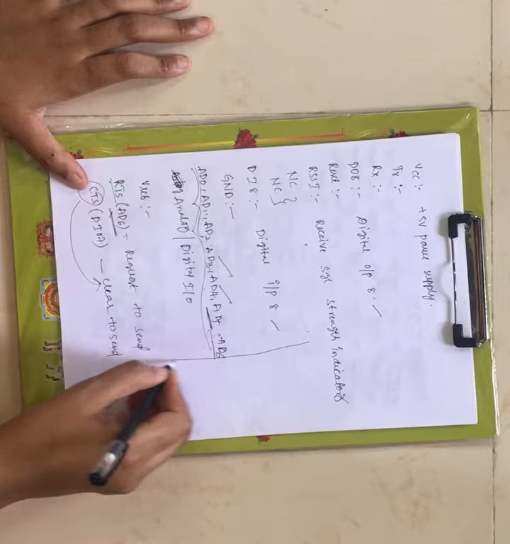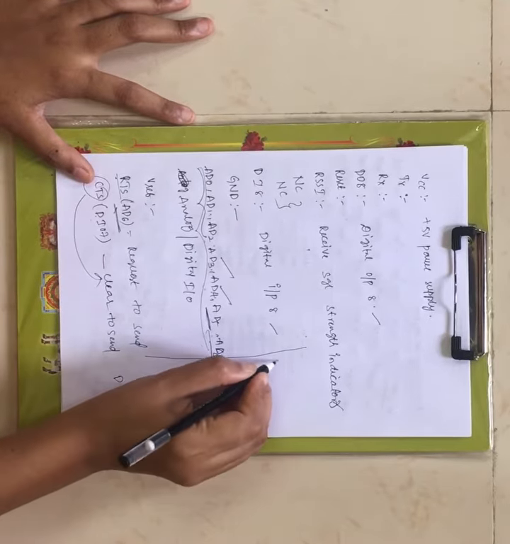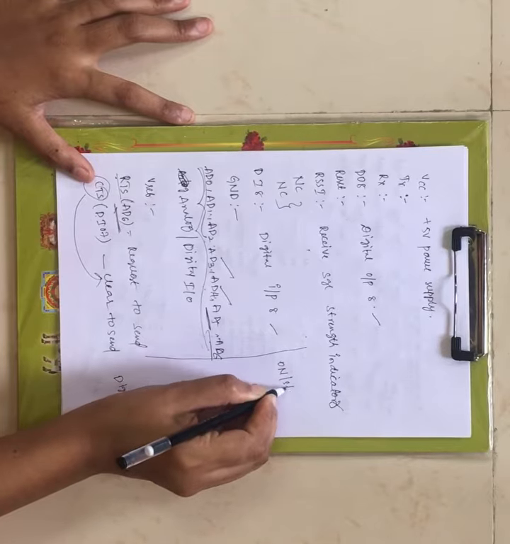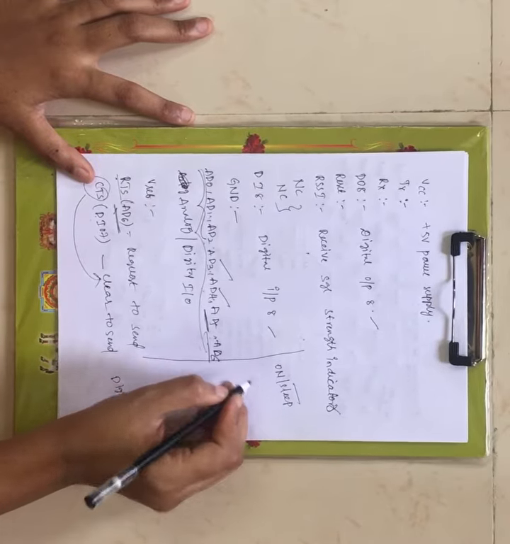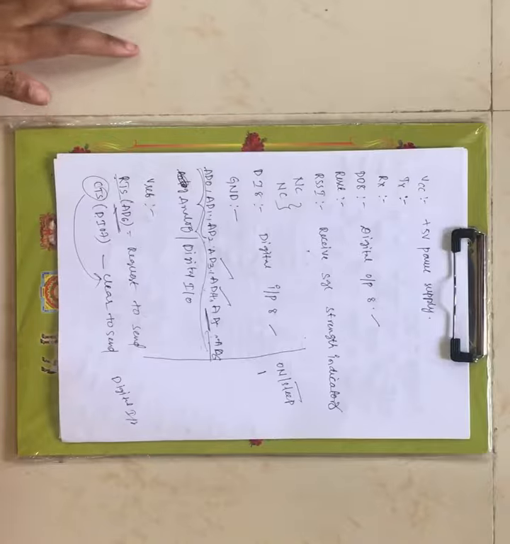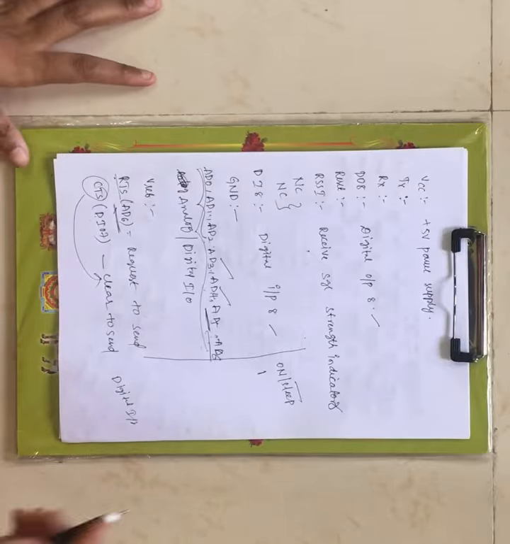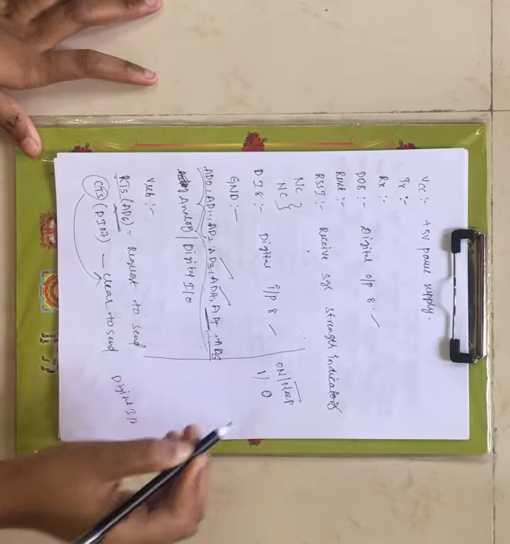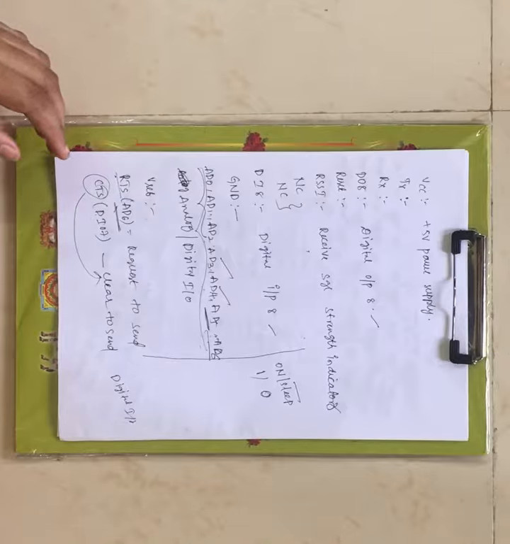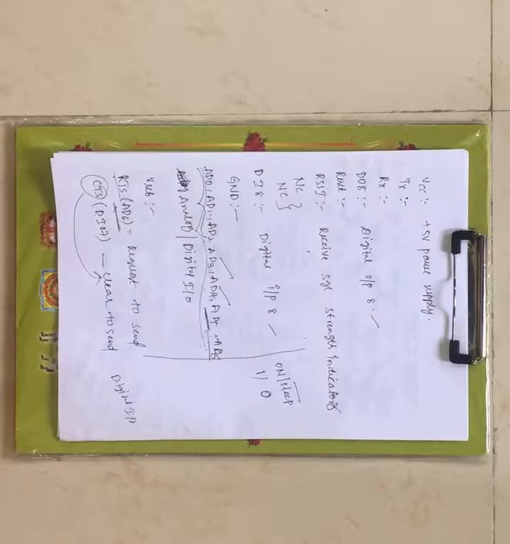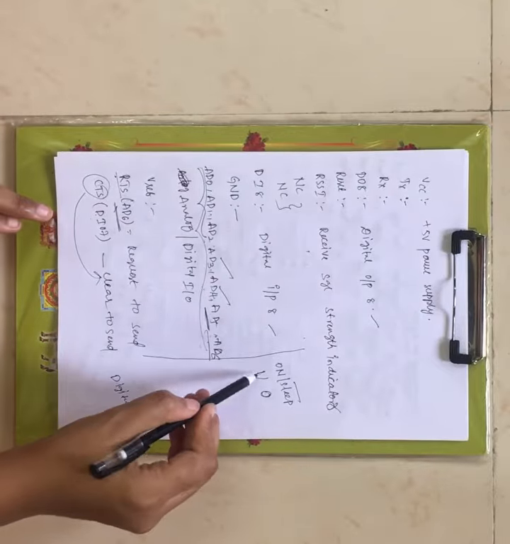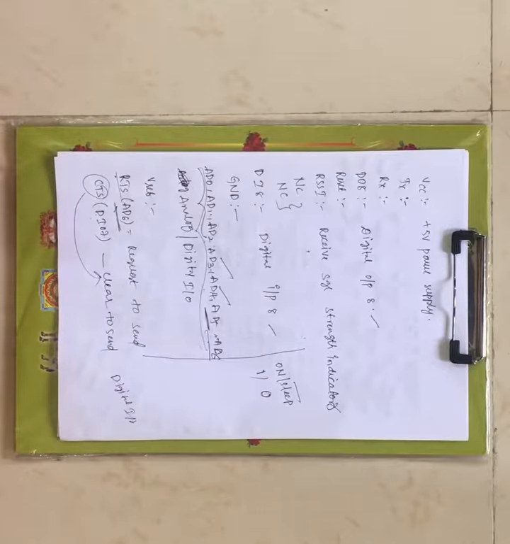And next we have on or sleep, right? Now when it is logic 1, that indicates ZigBee is under on condition. When it is logic 0, that indicates ZigBee is under sleep condition. That means you can communicate with your ZigBee with the connected devices for logic 1, and you can't communicate with your ZigBee with the connected devices for logic 0, right?